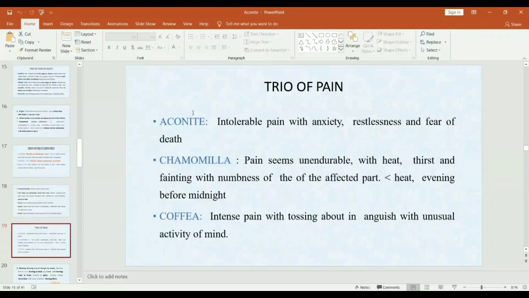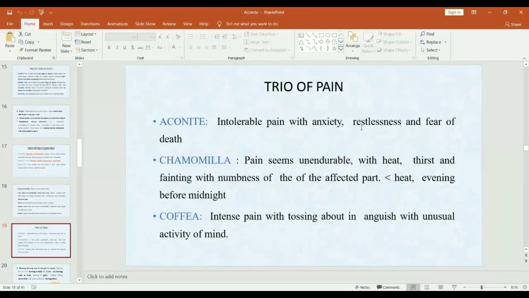In aconite, there is an intolerable pain with anxiety and mainly restlessness and fear of death. So this is characteristic of pain of aconite. That is, pain is associated with anxiety and fear of death and restlessness. It is mental as well as physical restlessness.